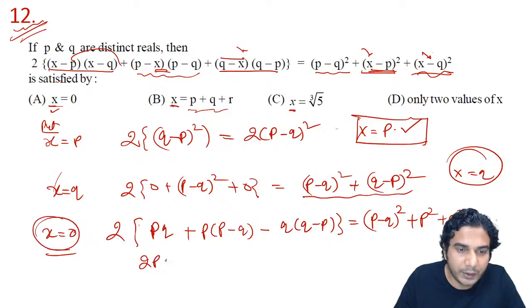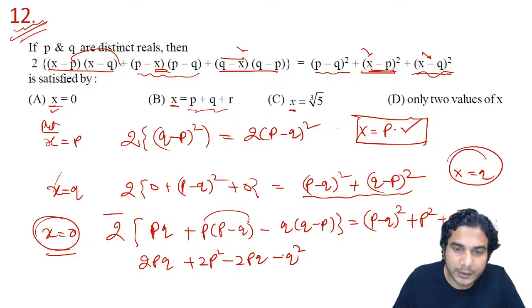It will be 2pq plus 2p square minus 2pq, minus 2q square, and minus minus plus pq, so plus 2pq. The right hand side will be p square plus q square minus 2pq plus p square plus q square.